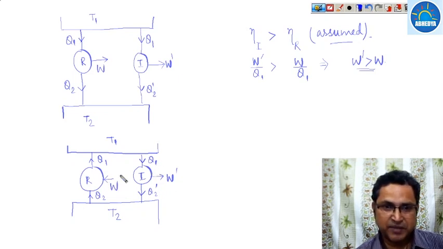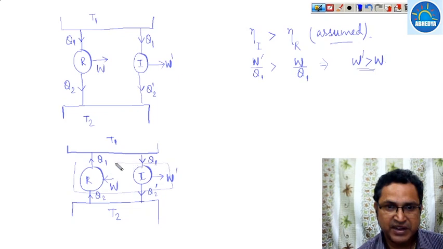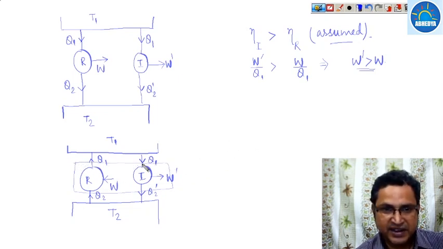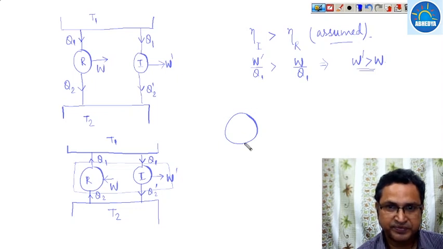So if we combine these two, what will happen? The net effect: Q1 amount of heat is given and Q1 amount is taken. So this can be converted into a heat engine which operates with a single temperature limit T2.